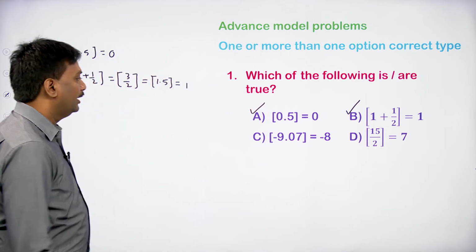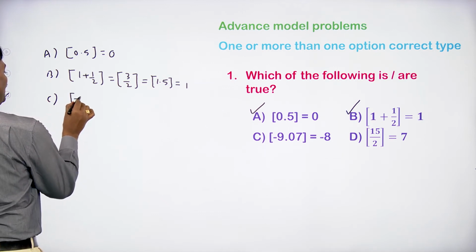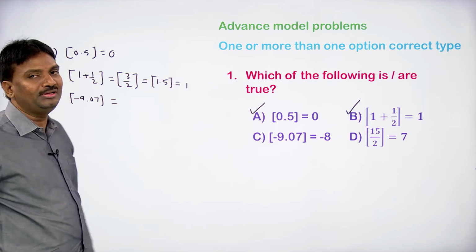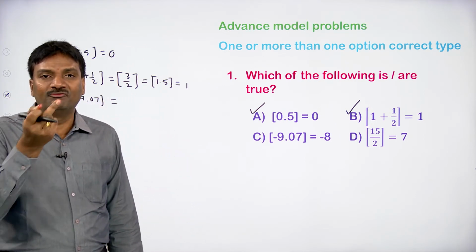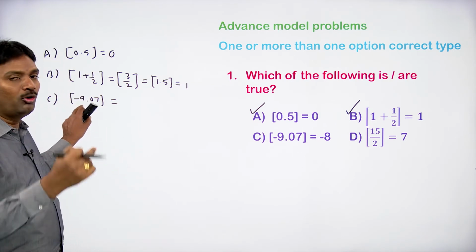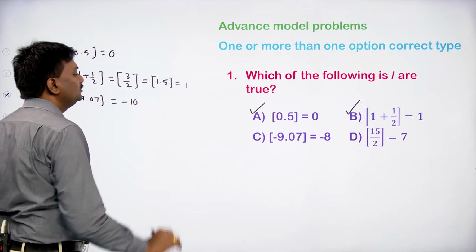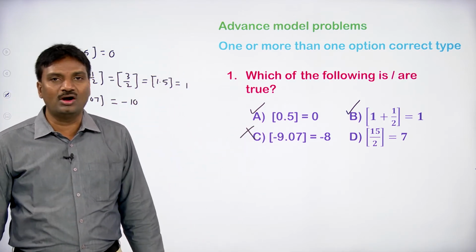If you take option C, step minus 9.07, by observing this is a negative real number. When a negative real number is there, we have to take the integer before that. The integer before minus 9.07 is minus 10, but according to the problem we have minus 8. So that's why option C is not correct.